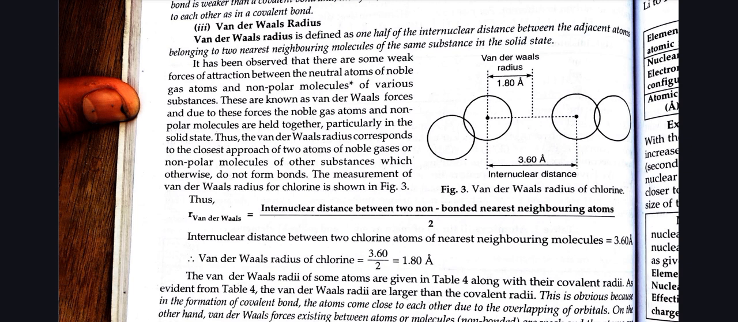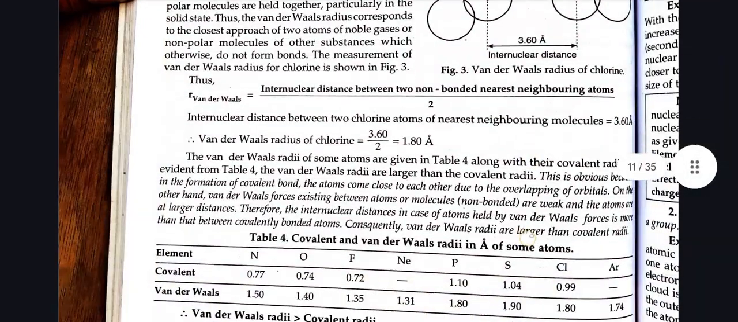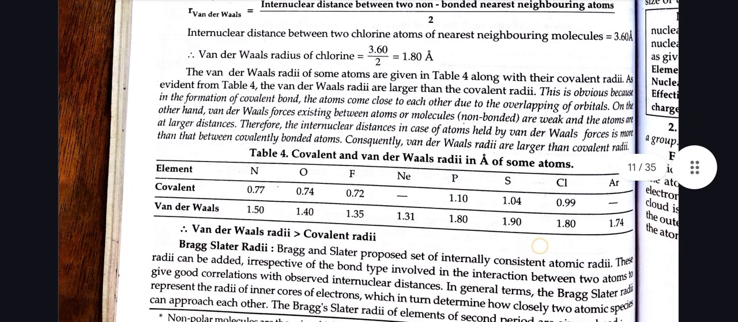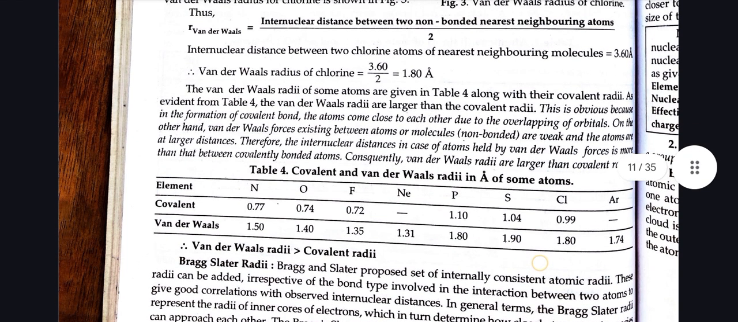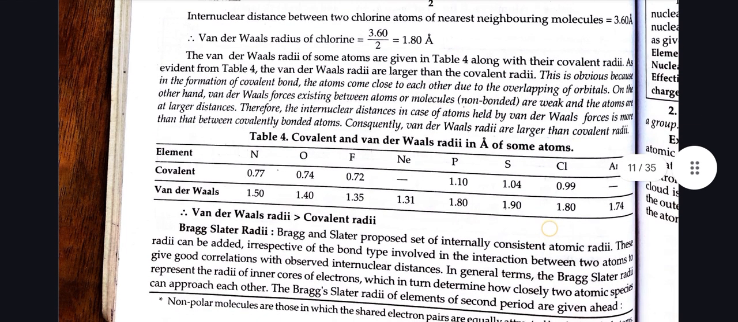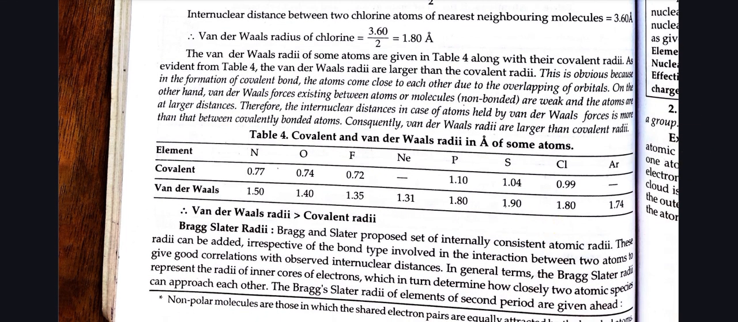The van der Waals radii are larger than covalent radii. This is obvious because in the formation of a covalent bond, the atoms come close to each other due to overlapping of orbitals. On the other hand, van der Waals forces that exist between atoms or molecules are weak and the atoms are at large distances. Hence, van der Waals radii are larger than covalent radii.